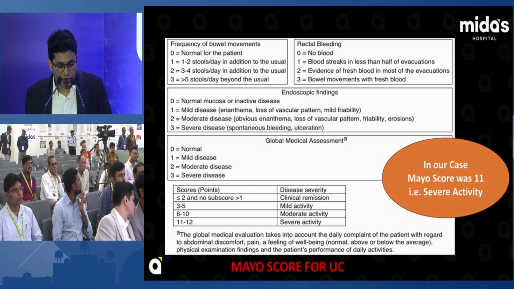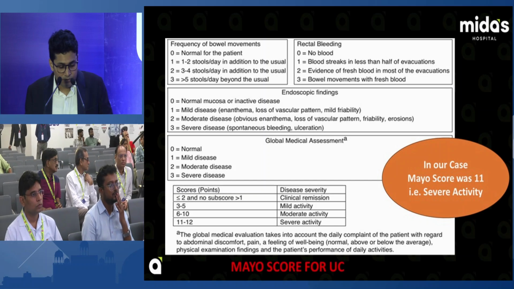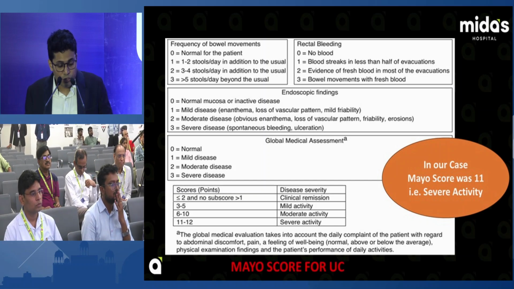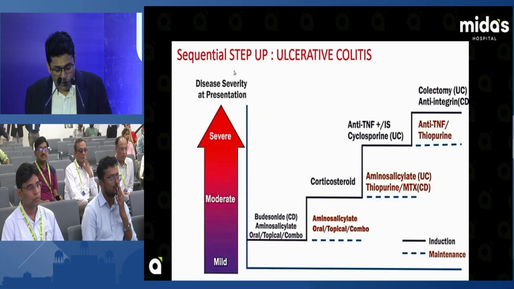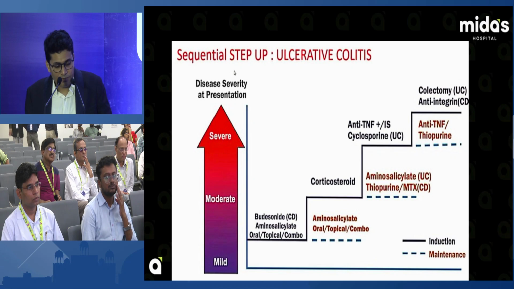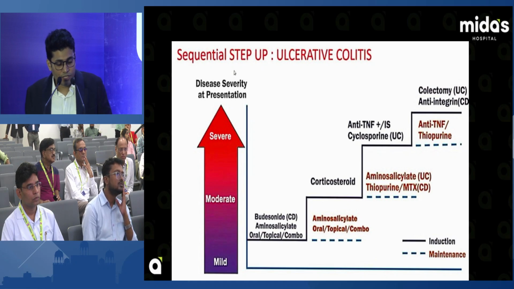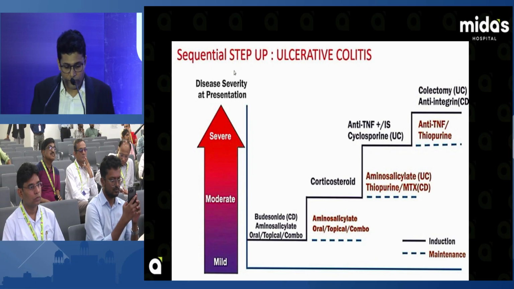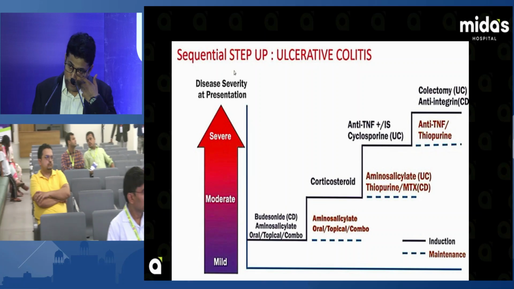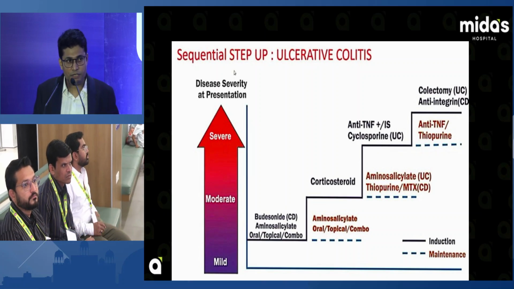So in mild disease we can start aminosalicylic acid, budesonide, topical or oral, or in combination. Then corticosteroids for moderate disease, and for severe disease we have the options of anti-TNF and cyclosporine. If the patient is not responding to the biological agent and corticosteroid, then another option is colectomy or anti-integrin. In a patient with Crohn's disease,